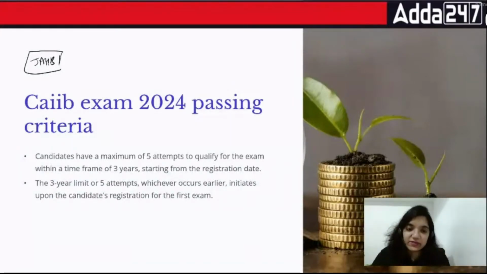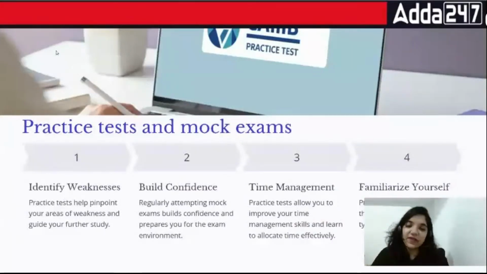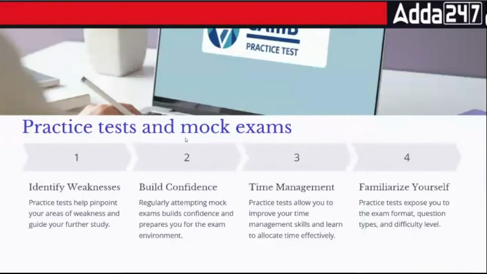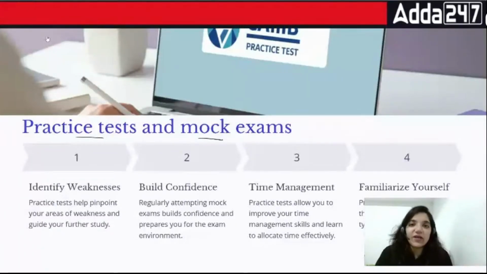Now comes the next part, which is what are the specific areas that you need to work upon, everyone. First of all, look at this part. In this area, we talk about the practice test, mock test, and everything else that we work upon. So let's come to reality. You did your JIB. In your JIB, many of you would have given less time. Let's be honest about it. There are people who say that I went for this examination, but I spent only very limited time, and I was able to clear it very easily. You know, people say this, that it was easy for me to clear the examinations.